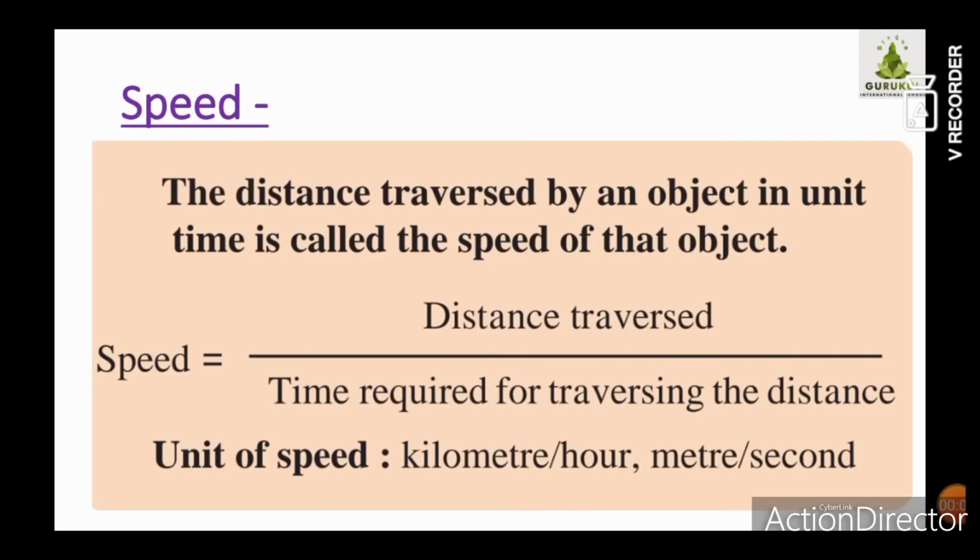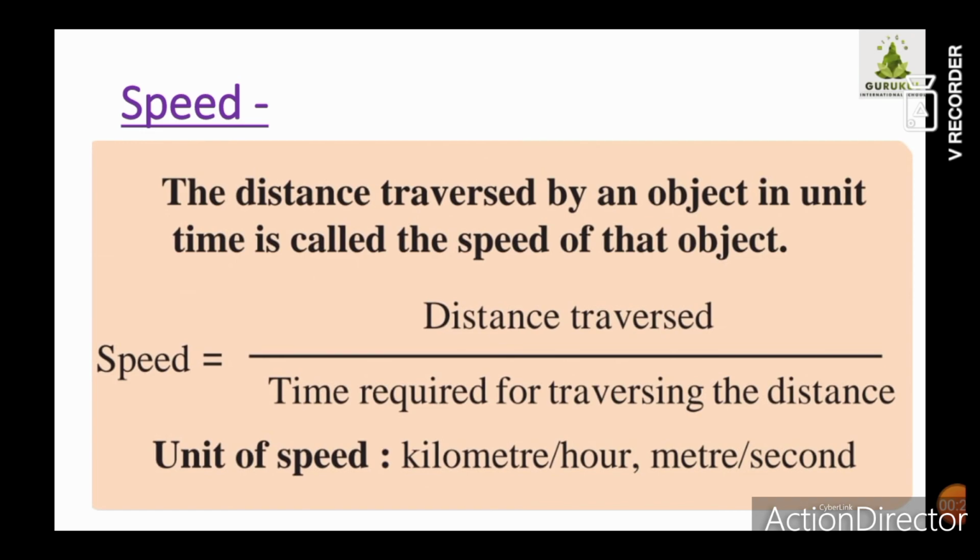Children, do you know what speed is? Many times we use this word. Sometimes you might have seen a person riding a bike at a high speed. So we say that the person is riding a bike with a high speed. So what is speed exactly? Speed is nothing but how fast objects are moving.